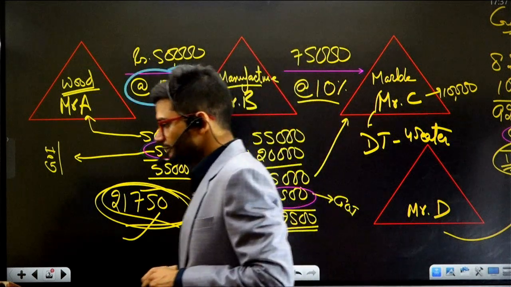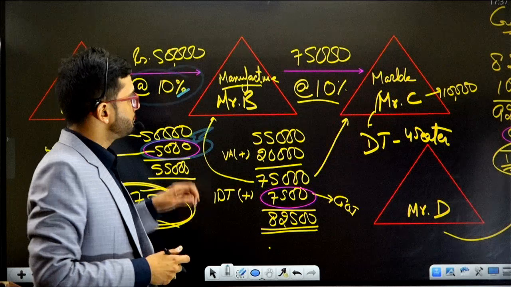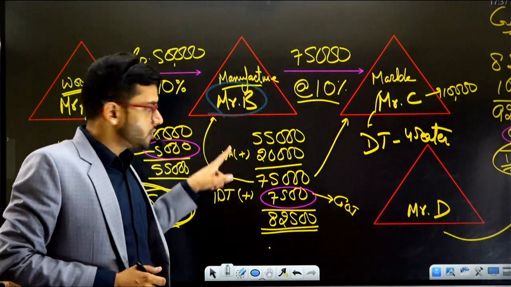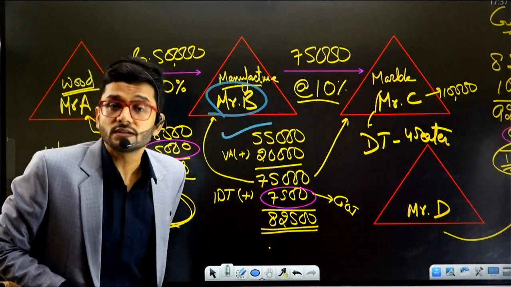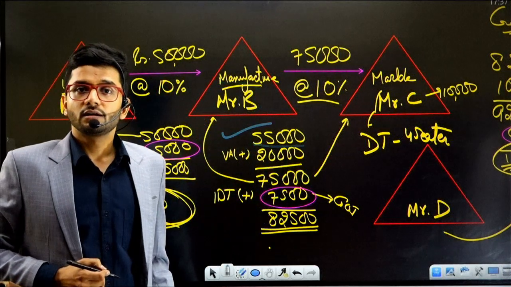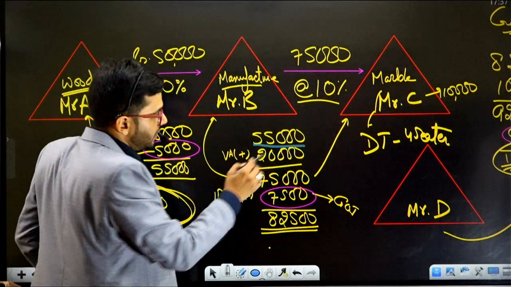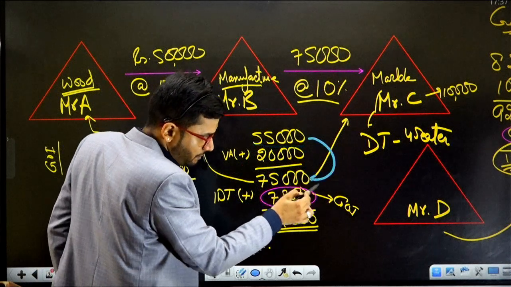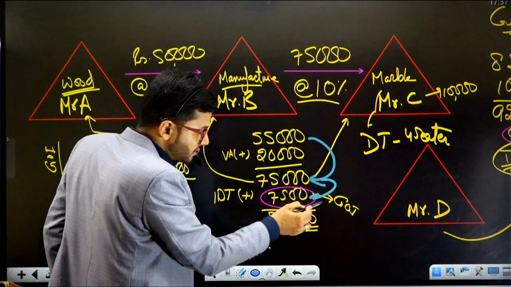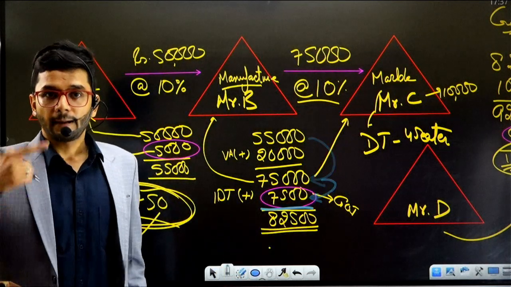Okay, now in this particular transaction, if we move further, then what is the cost to Mr. B? The cost to Mr. B is 55,000, right? This includes the 50,000, and again this 55,000 forms a part of 75,000, and 10% of 75,000 is 7,500.